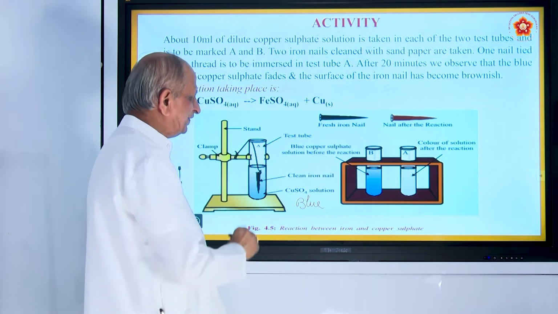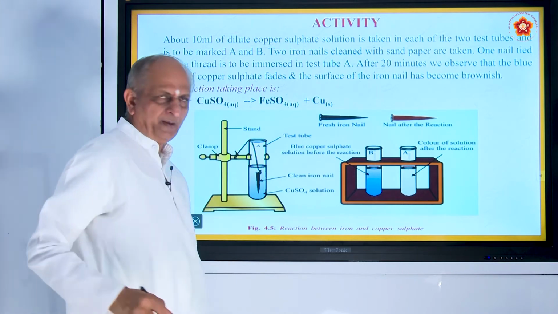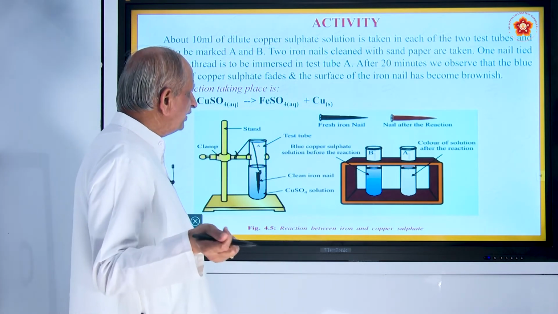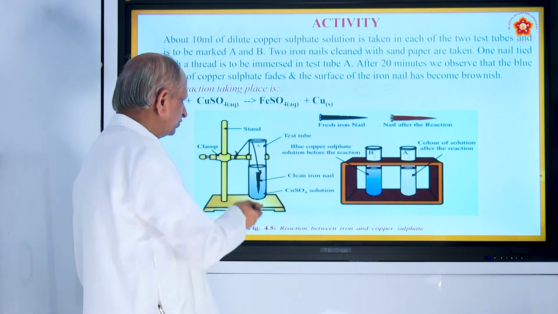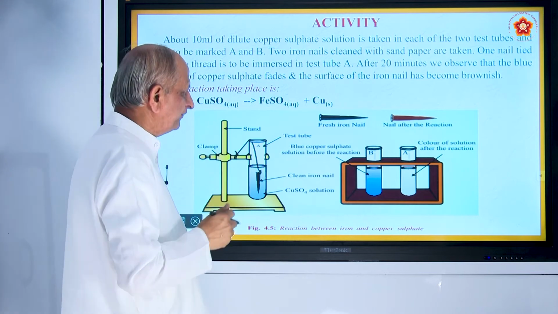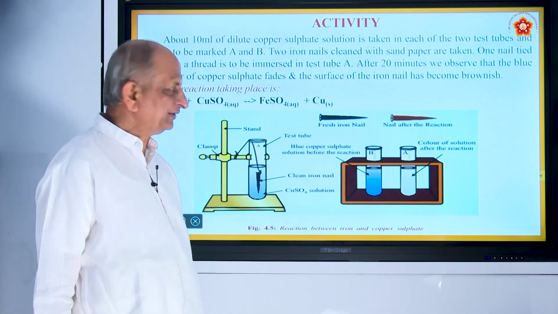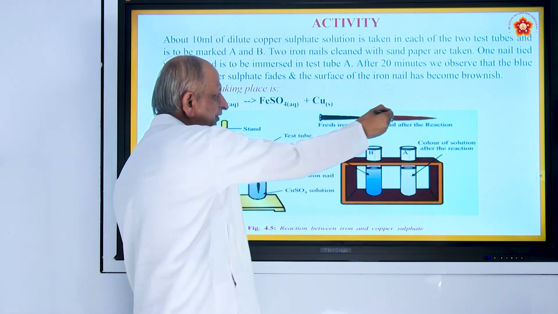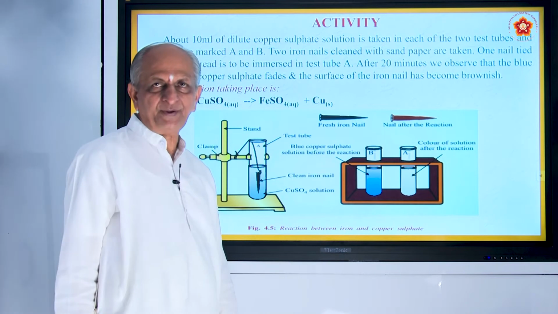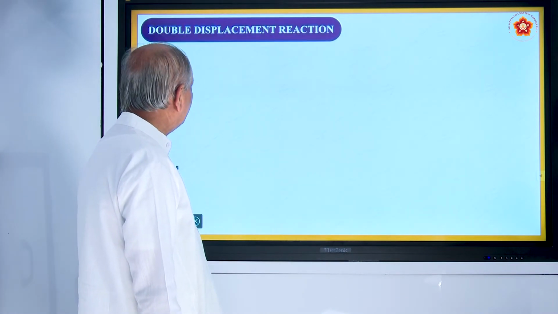So, this is a very interesting experiment. You can also try it at home. Copper sulphate is available in the market, what you call as mylu tuttu in Kannada. Take a solution of that, dip an iron nail, keep it for a few minutes, and you see the change in color. Very interesting experiment. And why does it become brown in color? That is because of copper deposited on the nail. Okay. It is a very interesting experiment.